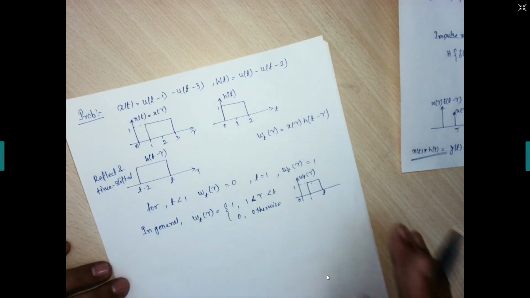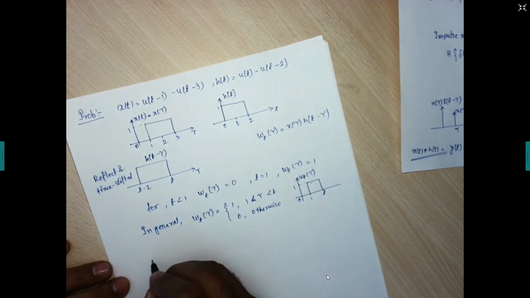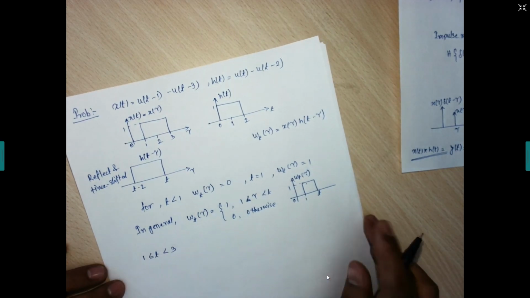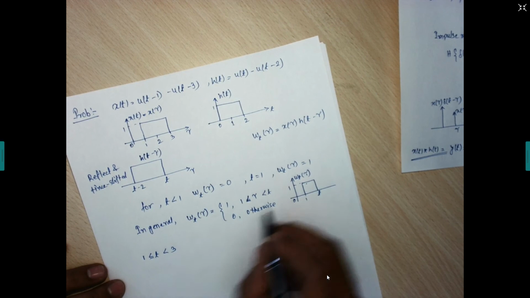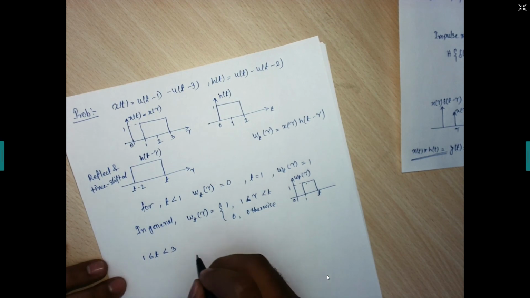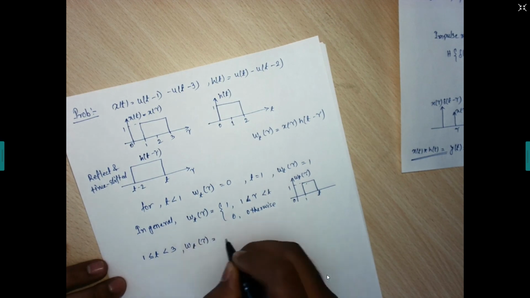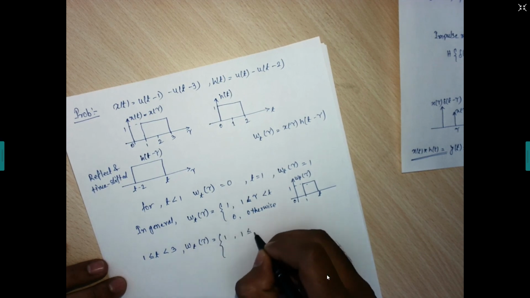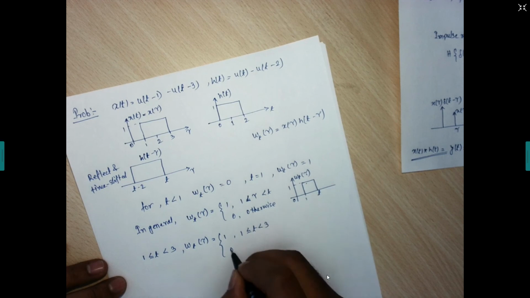So if we consider 1 to 3, this one will be the same. W of t, tau will be 1 for 1 less than or equal to t less than 3, and 0 otherwise.